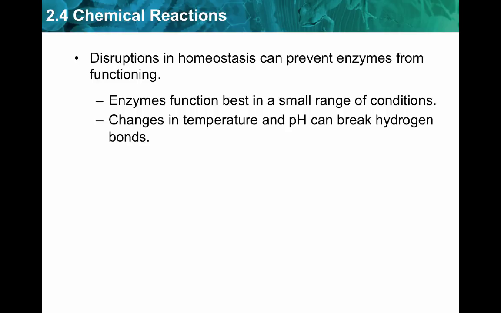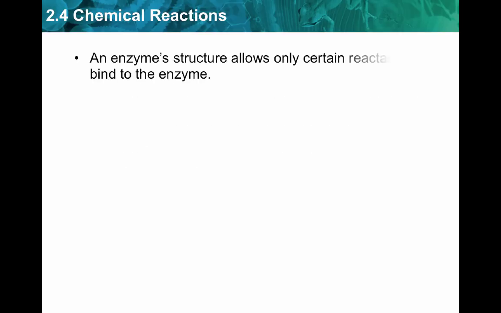So an enzyme is a very complex three-dimensional protein, right? We know a protein is made when you link amino acids together. Well, that chain of amino acids gets twisted and folded and coiled up on itself, and that very specific twisting, folding, and coiling is held in place by hydrogen bonds. And so when the temperature changes or when the pH changes, those hydrogen bonds are going to break, which is then going to alter the structure of the enzyme. And the enzyme structure dictates its function. The enzyme will not work correctly if its structure has changed.